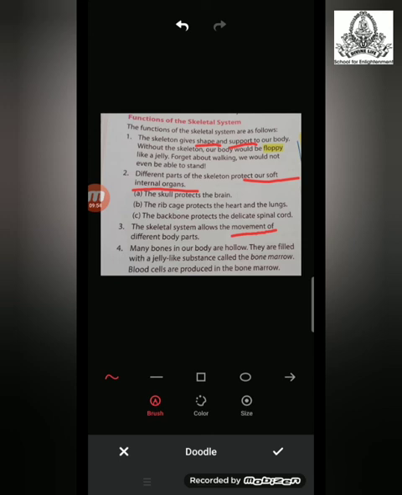The fourth and one of the most important functions of the skeletal system is that some bones present in the skeletal system are hollow, which means there is a cavity present inside the bones, which means the bones have space, they are vacant, and in that space there is a jelly-like fluid present, which is called the bone marrow. What this bone marrow does is that it produces the blood cells. The function of the bone marrow is to produce the blood cells. Thus we can say that the formation of blood in the human body is because of the skeletal system.